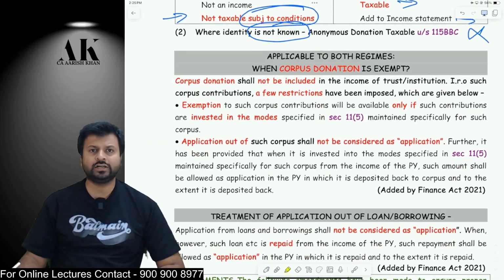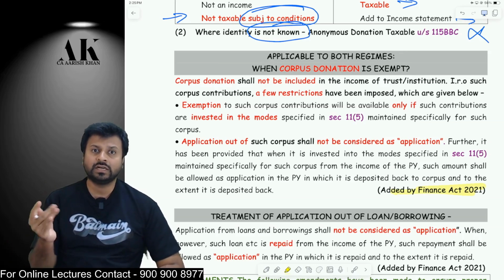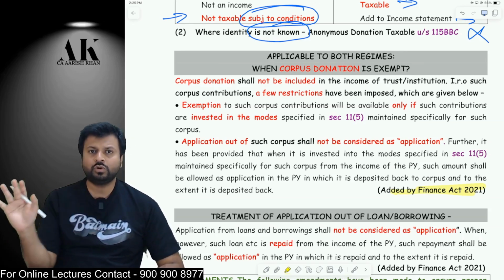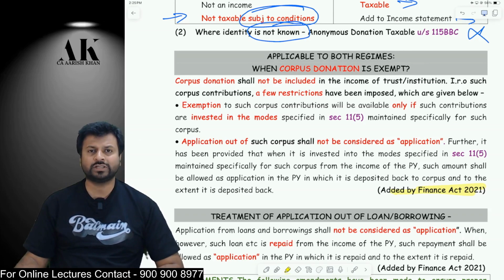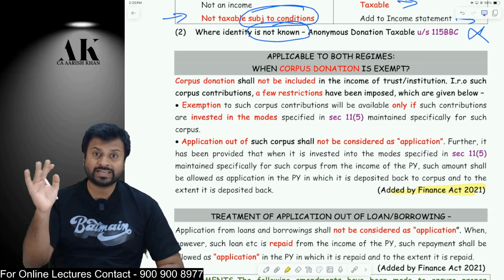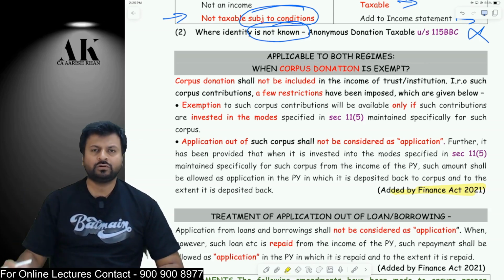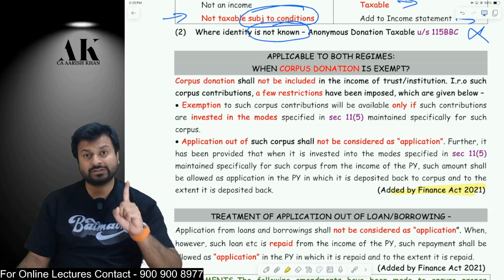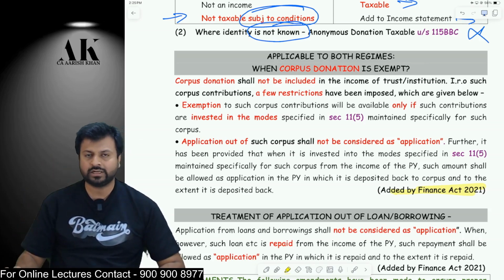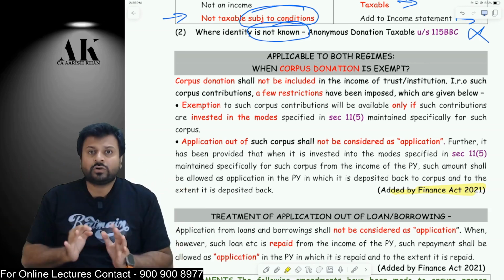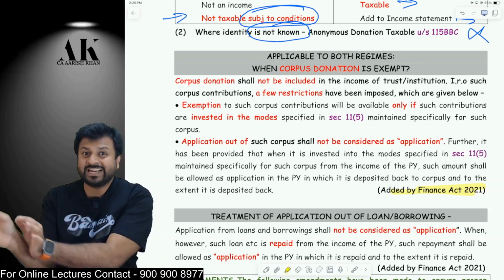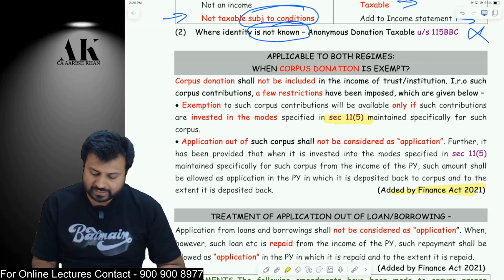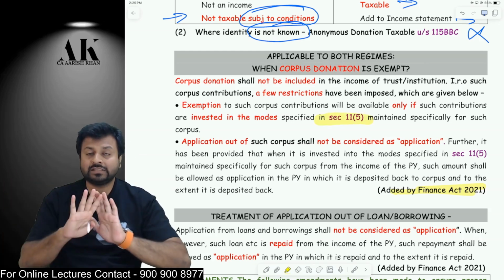So what are those conditions subject to which corpus donation is exempt? Now these conditions were added by Finance Act 2021 with effect from 1st April 2021. Before 2021, there was no need to fulfill any condition to make corpus donation exempt. Corpus donation was always exempt before 2021, but from 1/4/2021, corpus donation is exempt subject to some condition. Listen carefully, what is the condition? The condition is, when you receive the corpus donation, you have to invest that corpus donation in the mode specified in 11.5. Only then it is exempt. Otherwise, it is not exempt.